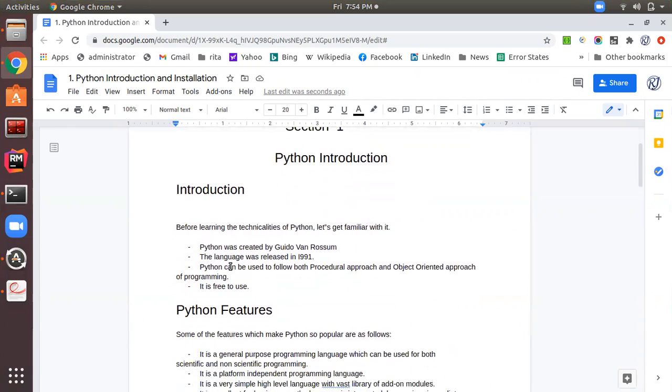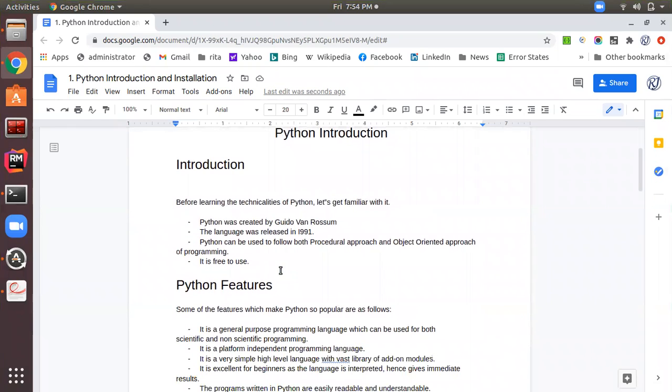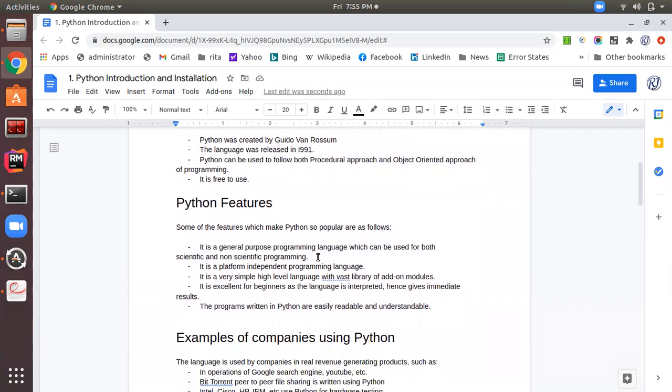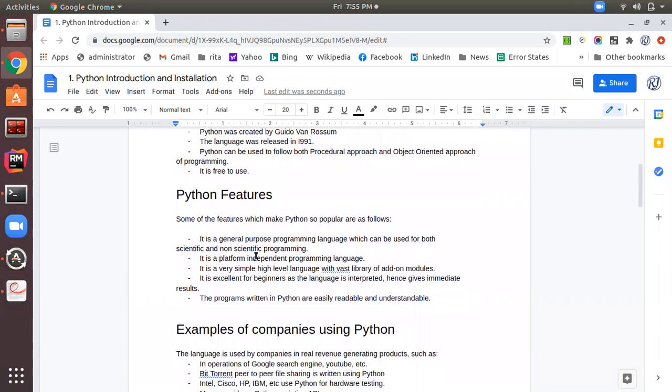So as you know, Python was created by Guido van Rossum, and this language was released in 1991. Python can be used to follow both the procedural approach and the object-oriented approach of programming, and it is free to use. Now let's look at a few important Python features. Some of the features which make Python so popular are as follows.